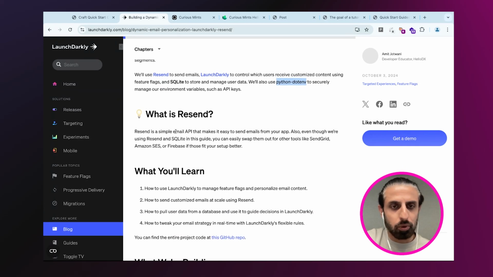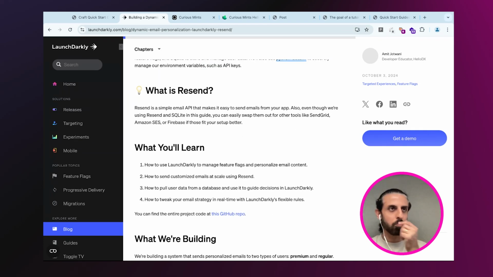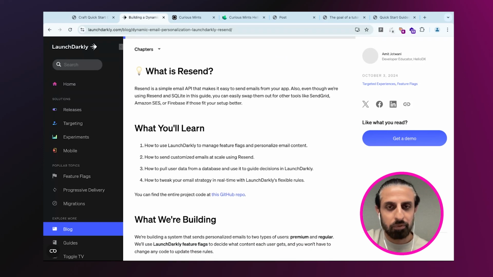And then we get into a little bit more context as to what is Resend, which is another email API that I'll be using. And some of this is also coming from the point of view of, don't assume that people just know. We all come from different backgrounds. Not everyone is in San Francisco. Not everyone is familiar with all of the latest SaaS and products that are coming out. So I think we should lower the bar a little bit and be more welcoming of people who may be coming from different backgrounds.